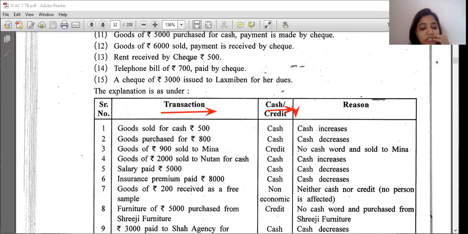Furniture of 5,000 purchased from Shriji Furniture. Shriji Furniture Mart is there, but no word cash. So it is a credit transaction. Is it clear, students? I hope you all are clear with what I am saying about how to write. So we can go on to our next topic.